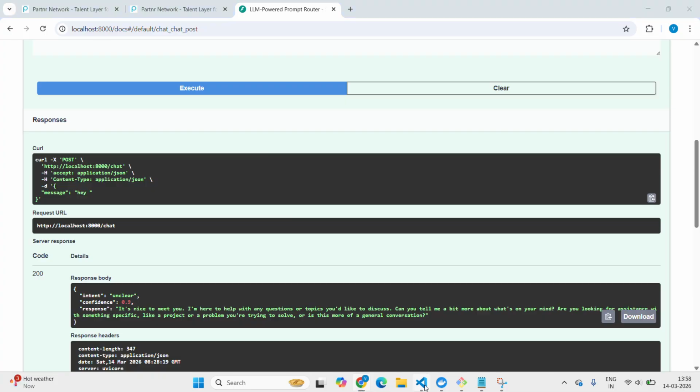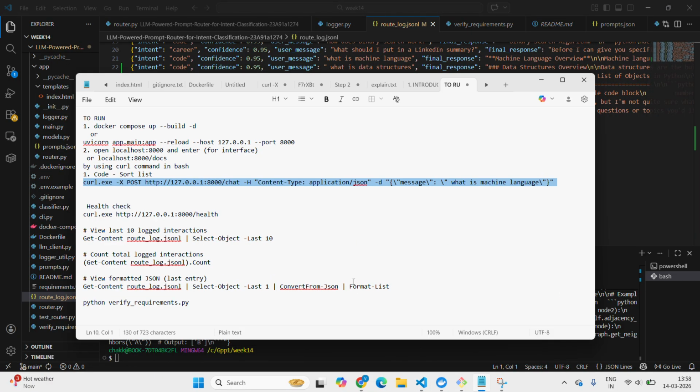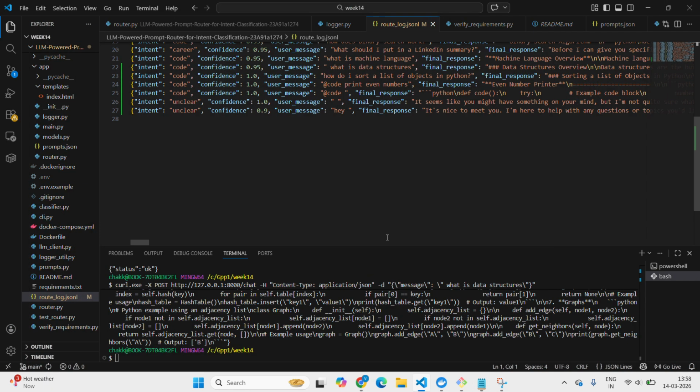And now let's also check the previous logs. If we want to check the previous 10 log interactions, we use the command Get-Content route_log.jsonl | Select-Object -Last 10.